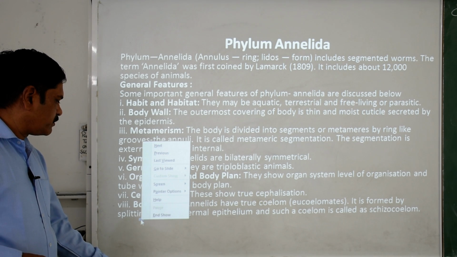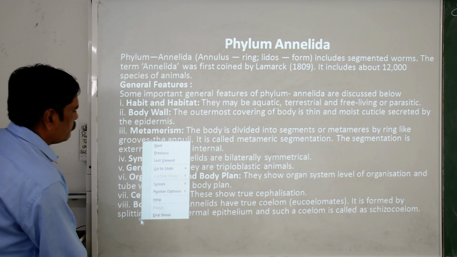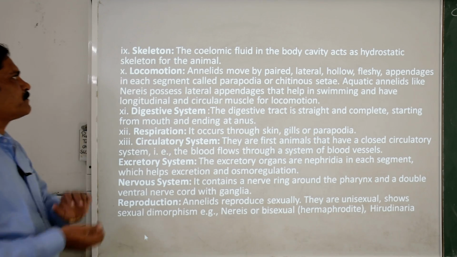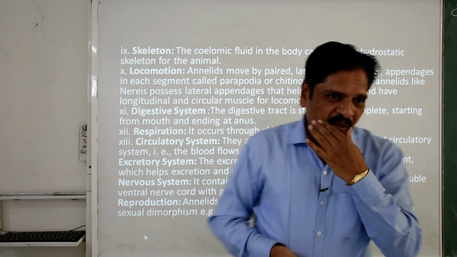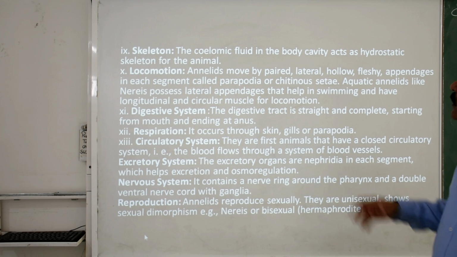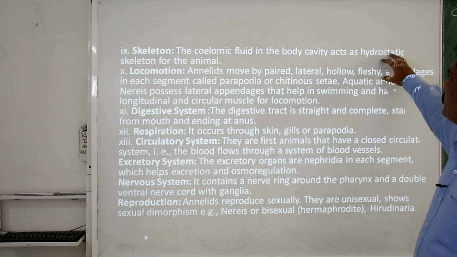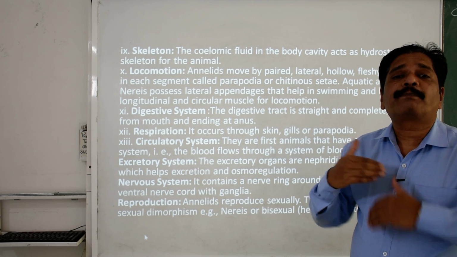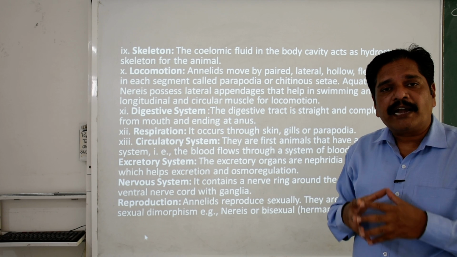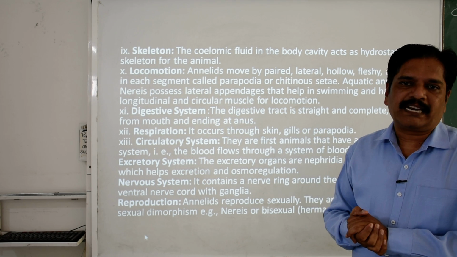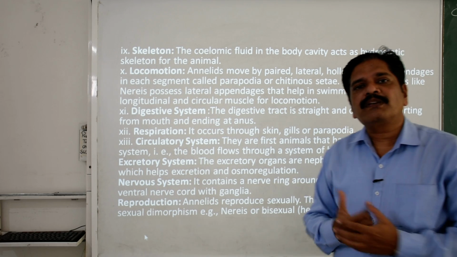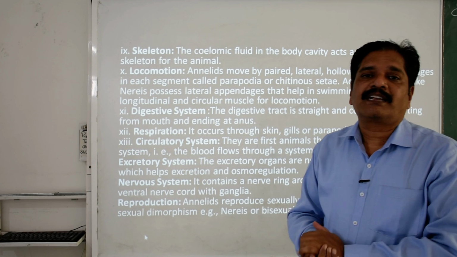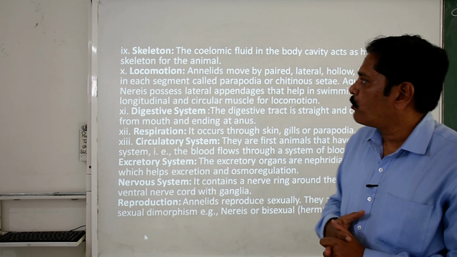Now we are moving forward. The next thing we are going to discuss is the skeleton. Basically, this coelom is filled with coelomic fluid, and this body cavity acts as a hydrostatic skeleton for the animal. There is actually an absence of any endoskeleton or exoskeleton. Clear? Inside its coelomic cavity, fluid is filled, which gives it solidness and a specific body form. Clear?